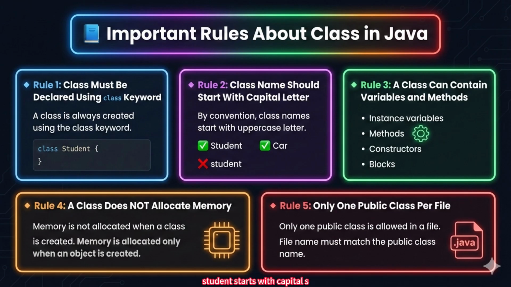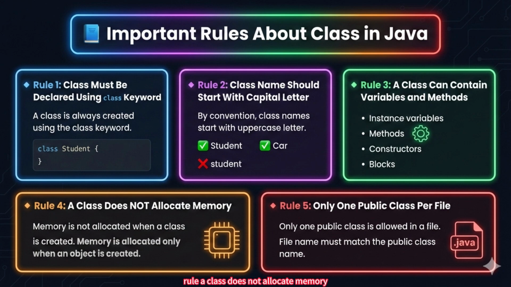Correct: Student starts with capital S. Car starts with capital C. Wrong: student starts with small letter s. Using a capital letter makes the code clean and professional. Rule 3. A class can contain variables and methods. Inside a class, we can define instance variables, methods, constructors, blocks. So a class can contain both data and behavior.